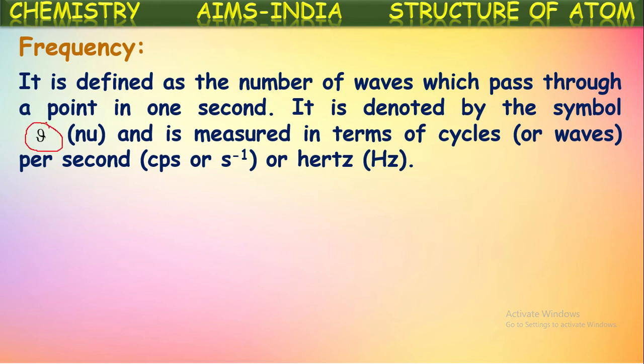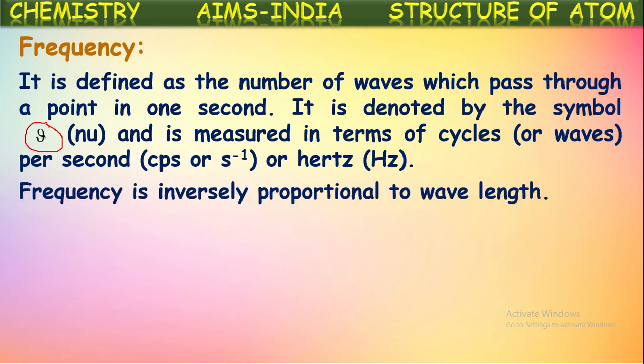It is pronounced as nu, and it is measured in terms of cycles per second or hertz, because we are telling it is the number of waves passing through a point per second, number of waves per second. So you say cycles per second or oscillations per second or hertz. These all will be considered as units for frequency.